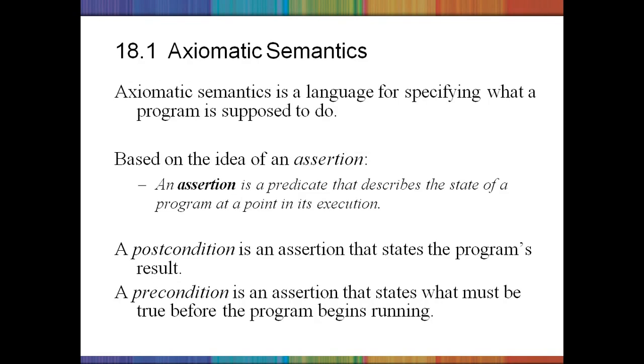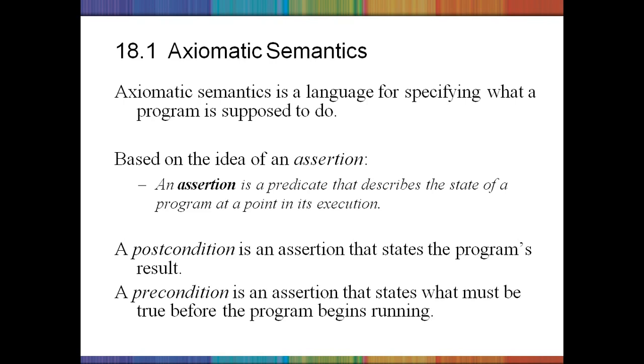Among these, the first one is axiomatic semantics. What it means exactly is that axiomatic semantics is a language for specifying what a particular program is supposed to do. It is based on the idea of the assertion. You might have heard the concept of assertion. In Java programming also you might have found a function called assert.